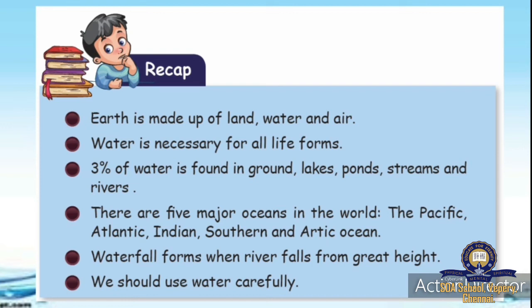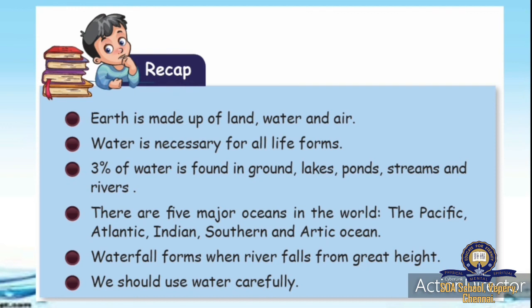So earth is made up of land, water and air. Water is necessary for all life forms. 3% of water is found in ground, lakes, ponds, streams and rivers. There are 5 major oceans in the world: the Pacific, Atlantic, Indian, Southern and Arctic. Waterfalls form when a river falls from a great height. We should use water carefully. Then we studied about the water cycle.